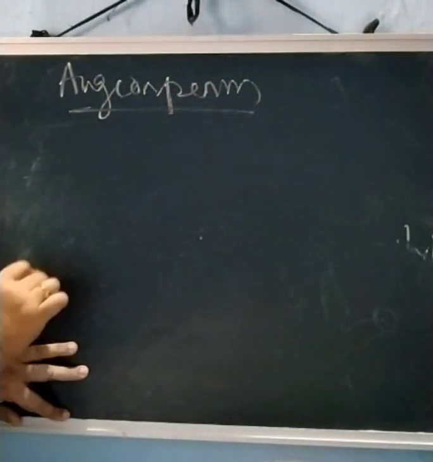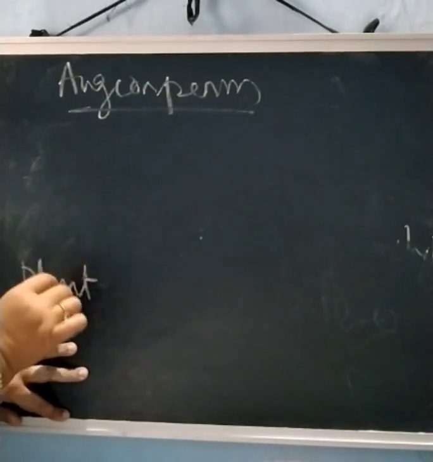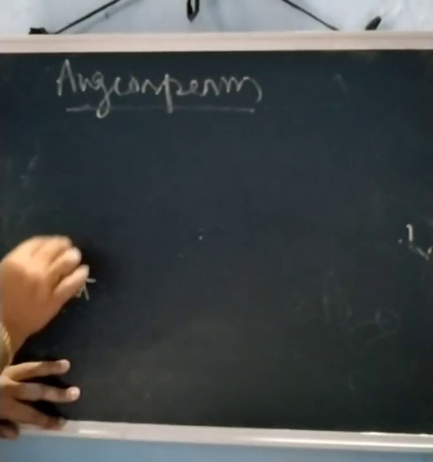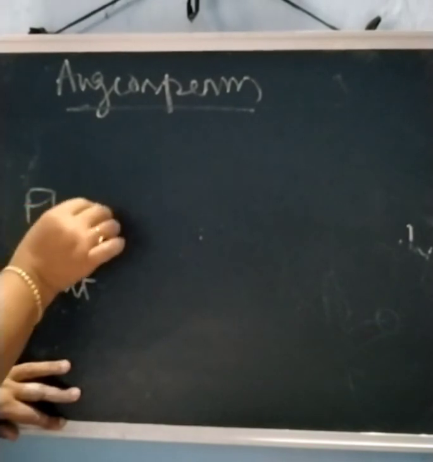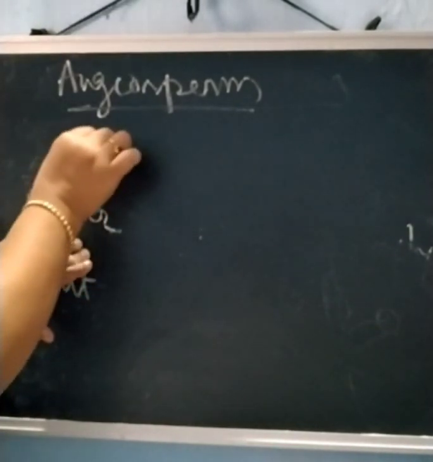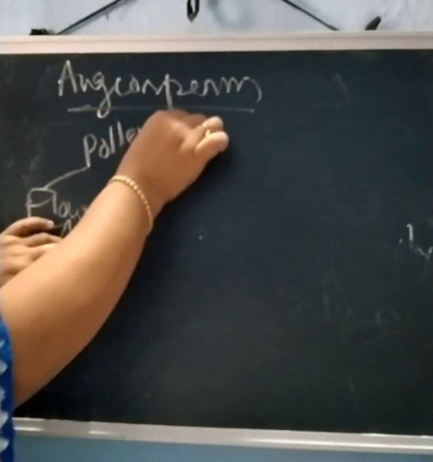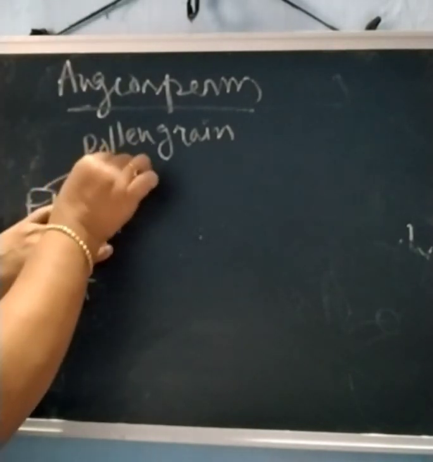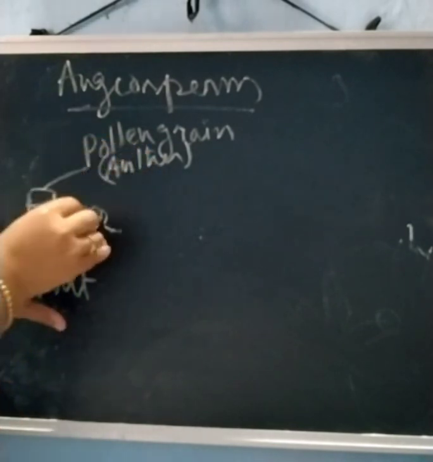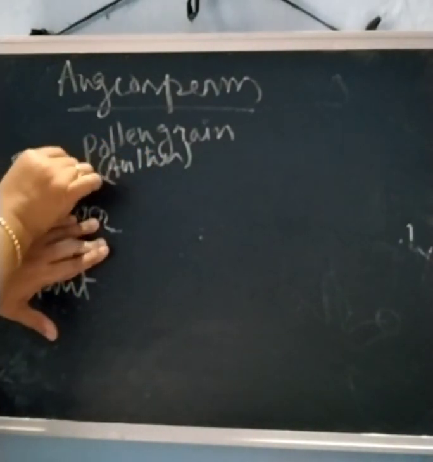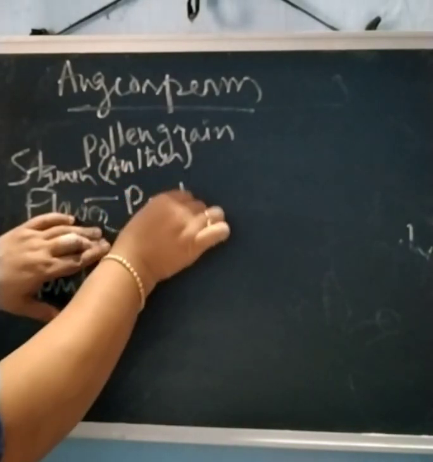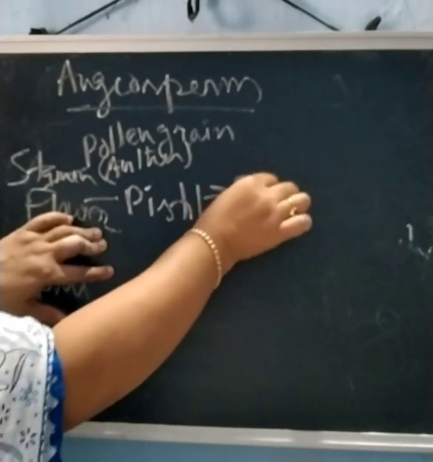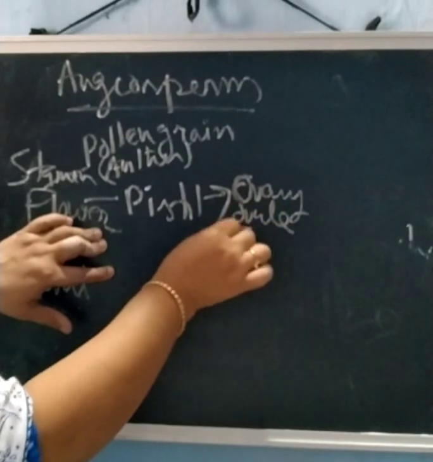So if this is a plant, an angiosperm plant, maybe a mustard plant or whatever it may be, it has the flower, and this flower has pollen grains. The pollen grains are present in the anther, which is part of the stamen, and it also has the pistil. Now the pistil has the ovary, and inside the ovary the ovule is there, and inside the ovule the egg is there.